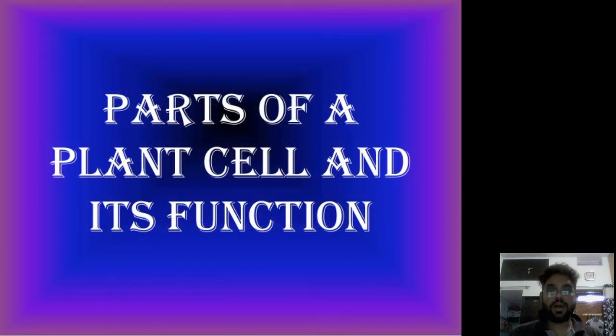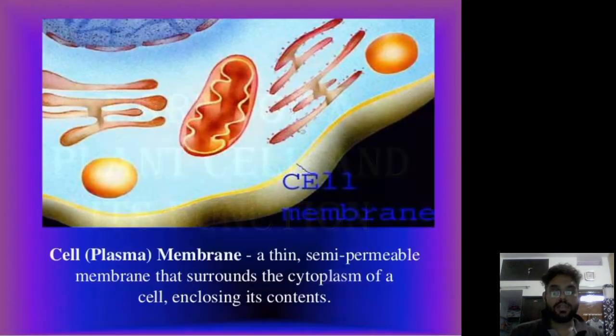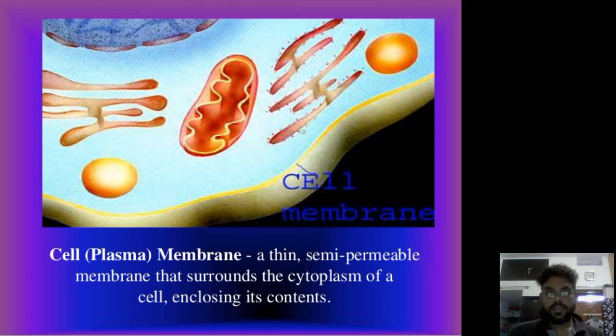Now, the parts of a plant cell and their functions. Now let's discuss. First, the cell membrane. Cell membrane is a thin semi-permeable membrane that surrounds the cytoplasm of a cell, enclosing its content.